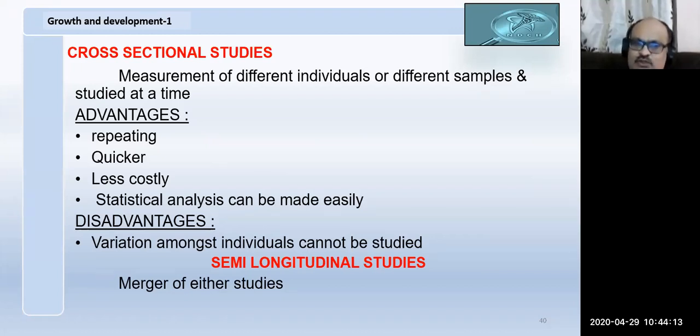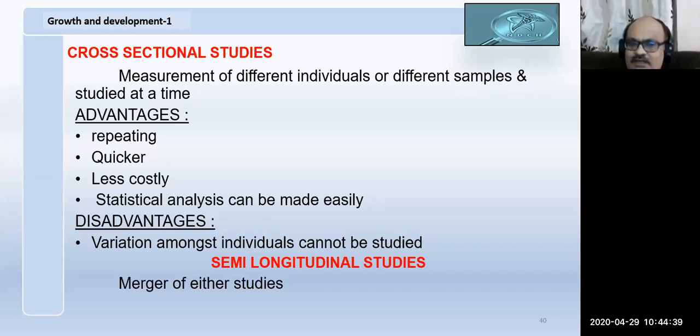The average height of the males in this class is 5.5 feet as measured on this date, and 5 feet for the girls as measured on this date. So I am measuring all of you only at one time and I am giving the result. This is called a cross-sectional study.